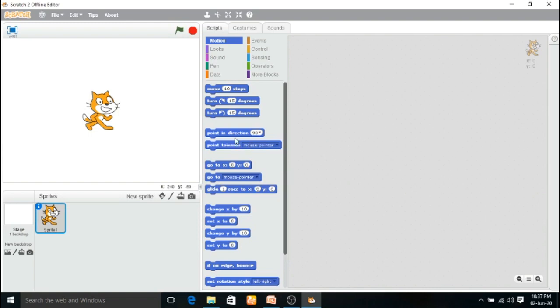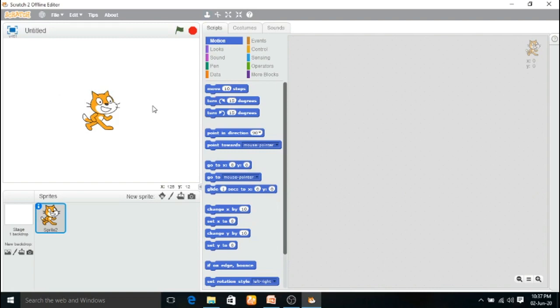So let us see how to create a first project using Scratch. Go to the file option. Before that, now see, this is an empty place. Now I'll go to the new file. Click New. Now see, the new file will open. The file name is untitled.